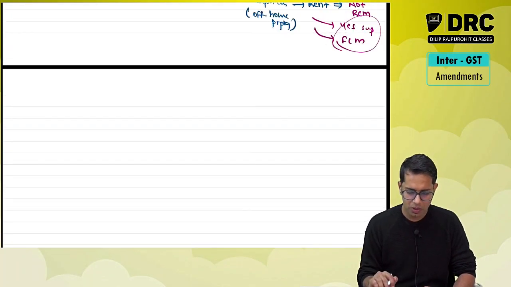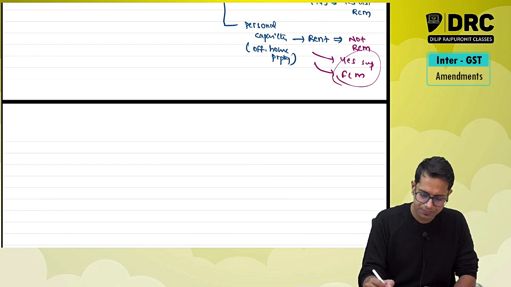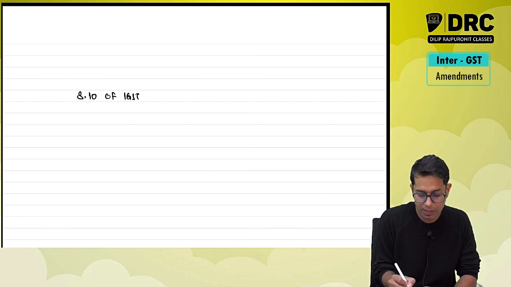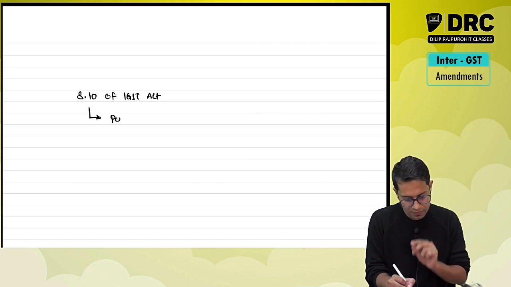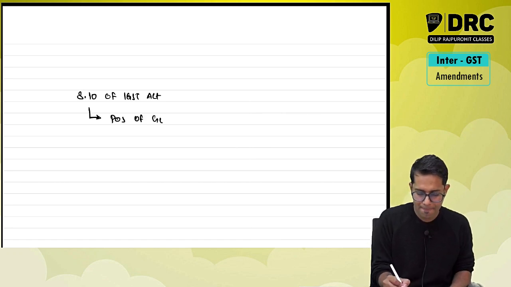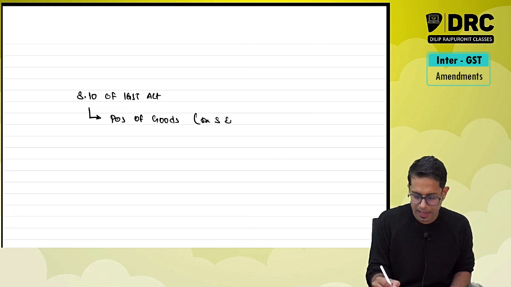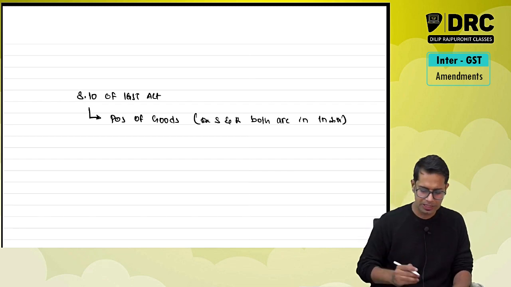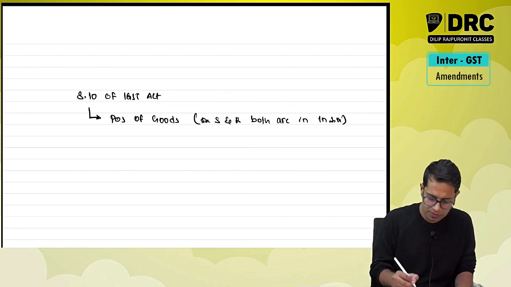Now, what is this amendment all about? Section 10 of the IGST Act is talking about place of supply of goods when the supplier and the recipient both are in India. Now, what is the place of supply normally, sir? In case of supply of goods, what is the place of supply, sir?